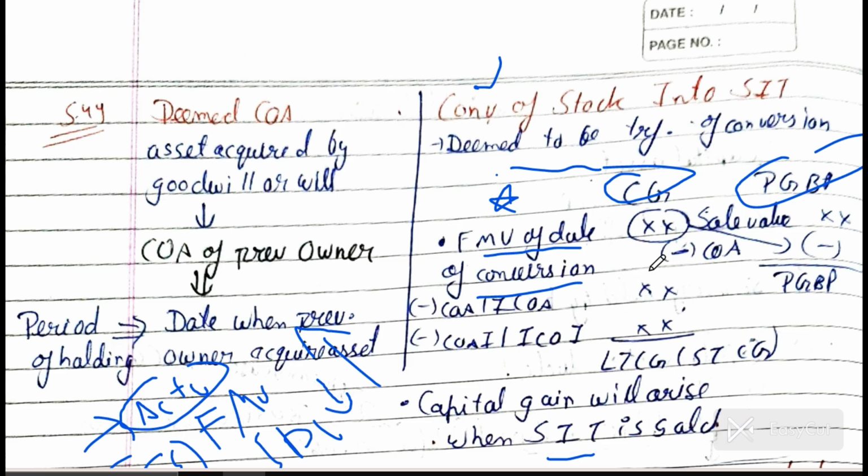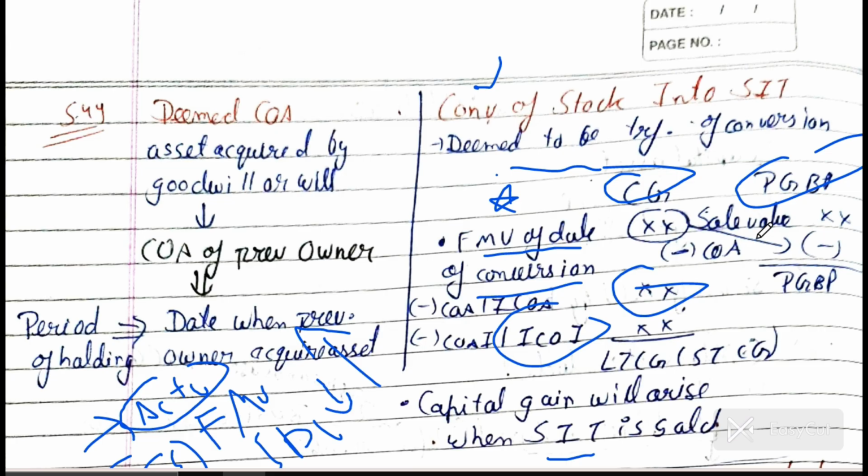And you have to minus the cost of asset or index cost of acquisition, whatever it is, a short-term capital asset or long-term capital asset, and you have to minus indexation cost of improvement as we are doing in the other question. And then what you will get is long-term capital gain and short-term capital gain.